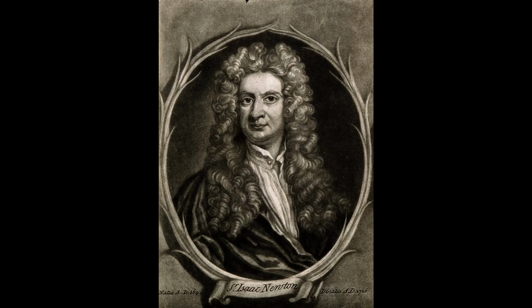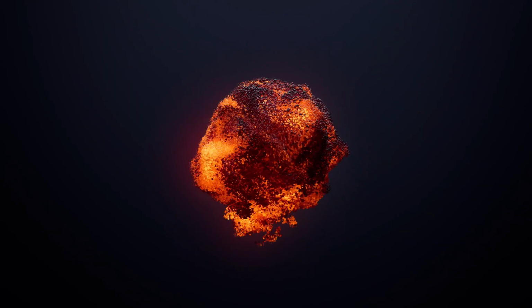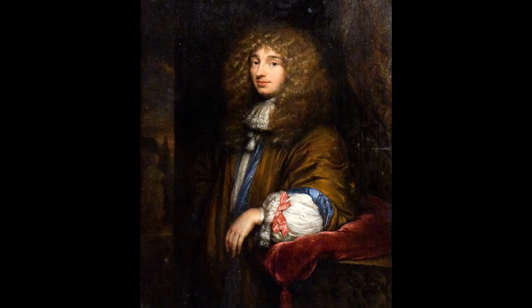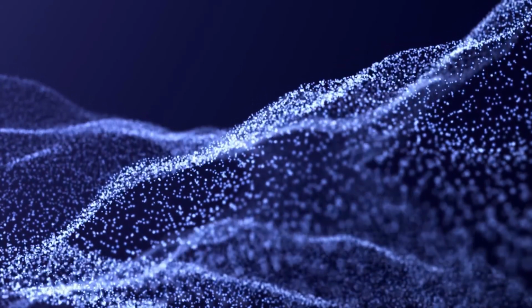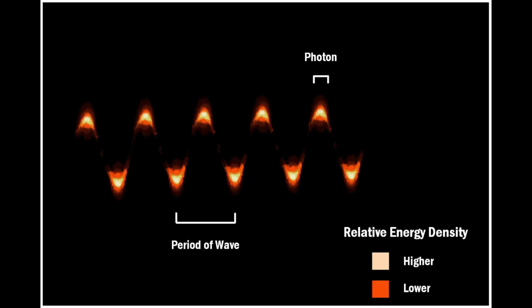Isaac Newton believed in the corpuscular theory of light, which practically just stated that light is made out of corpuscles, which in essence are just particles. Christian Huygens, on the other hand, believed in the wave theory of light. So is light a particle, or is light a wave? Well, today we know that light is both a particle and wave, established by the wave-particle duality in quantum mechanics. However, at the time, there was no such wave-particle duality.